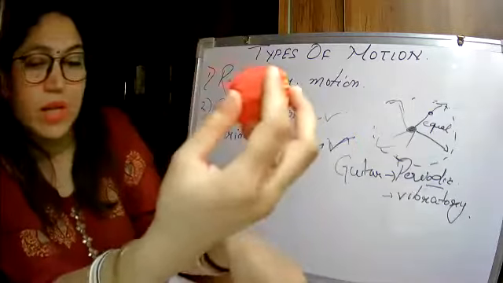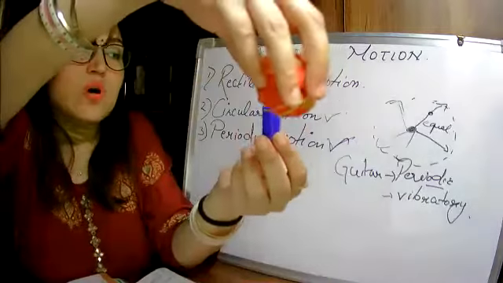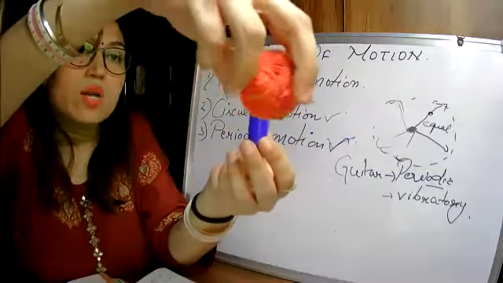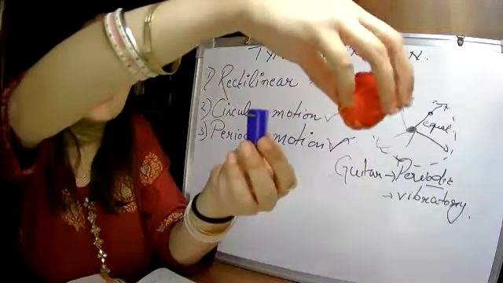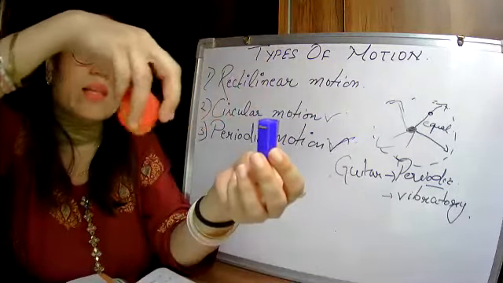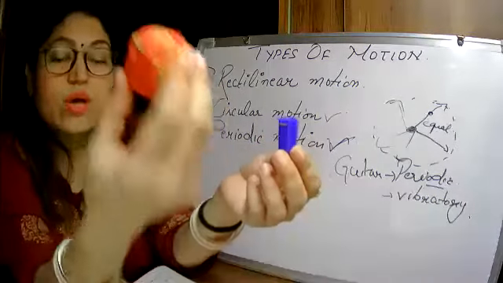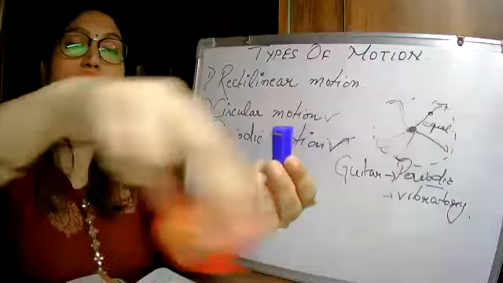So for example, this is the sun and this is earth. So two types of movement are shown by the earth: rotation as well as revolution.